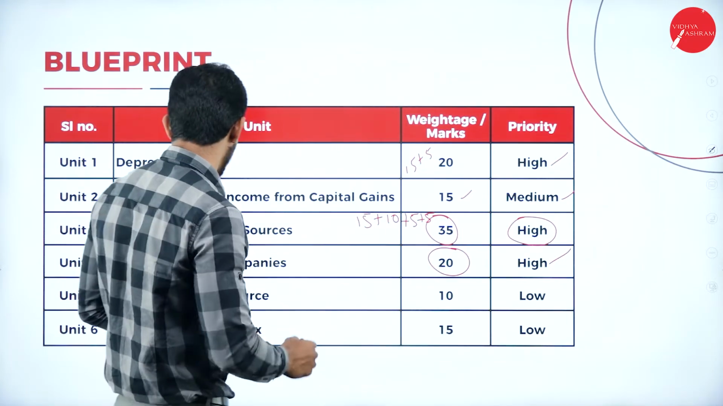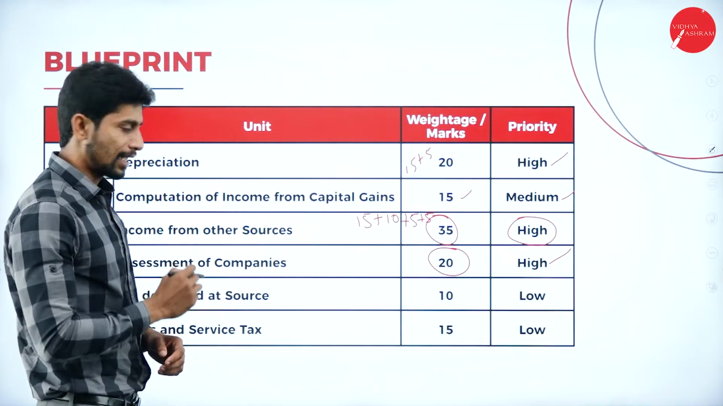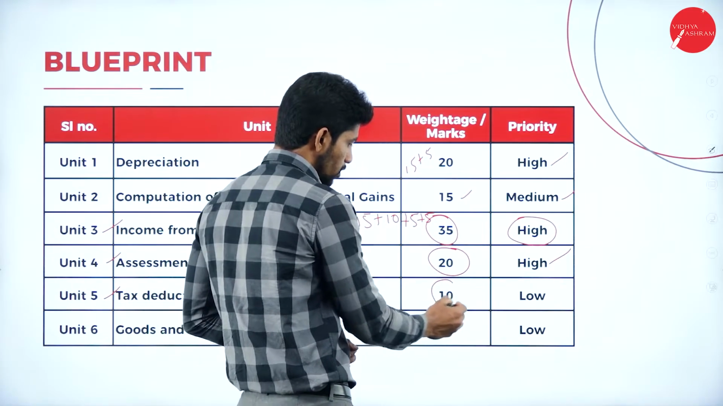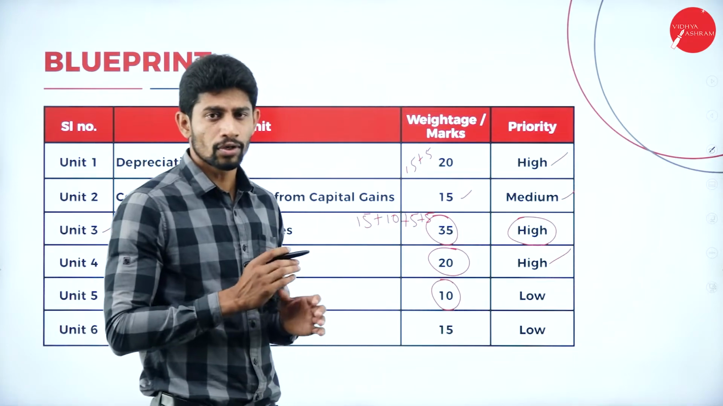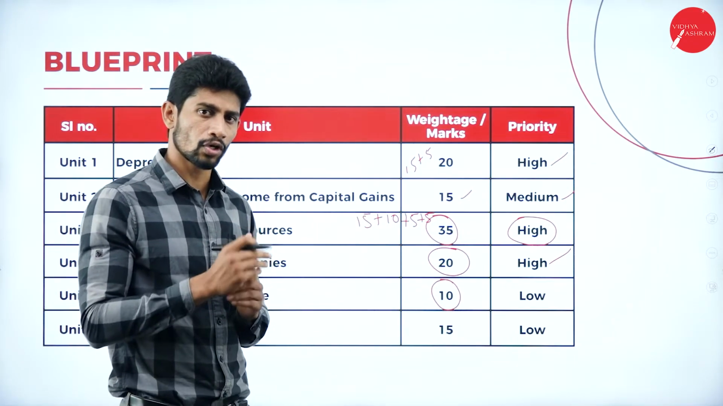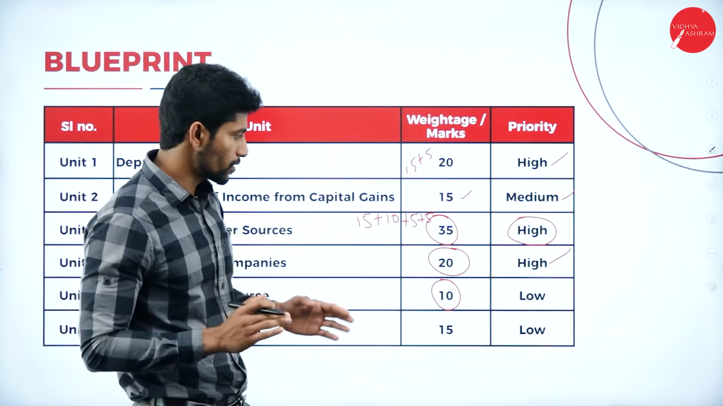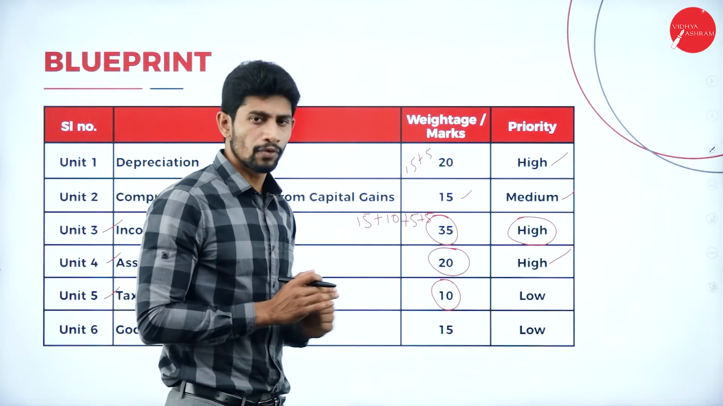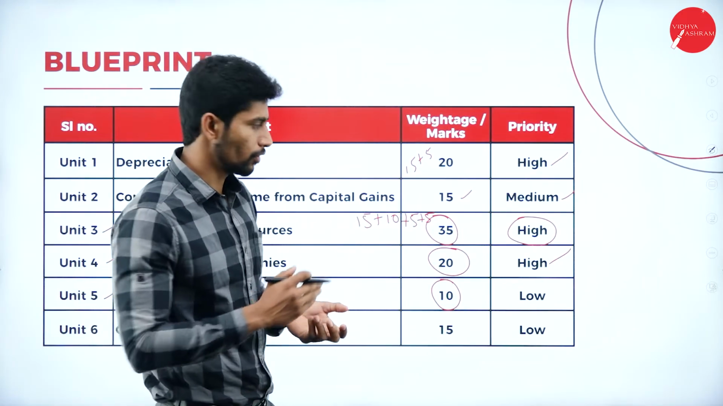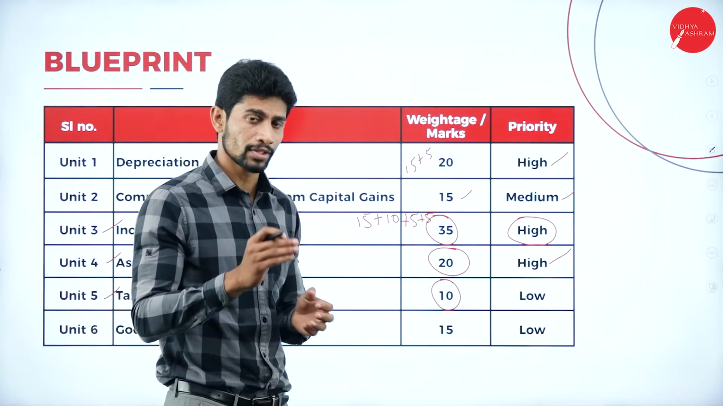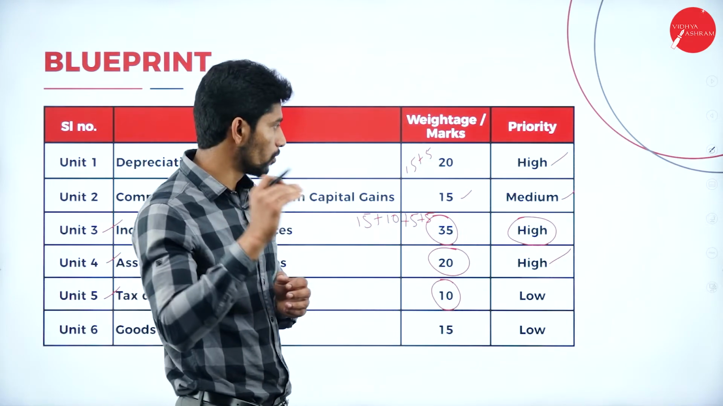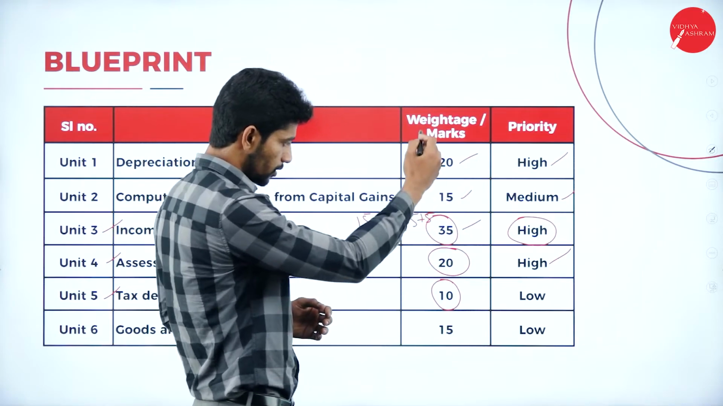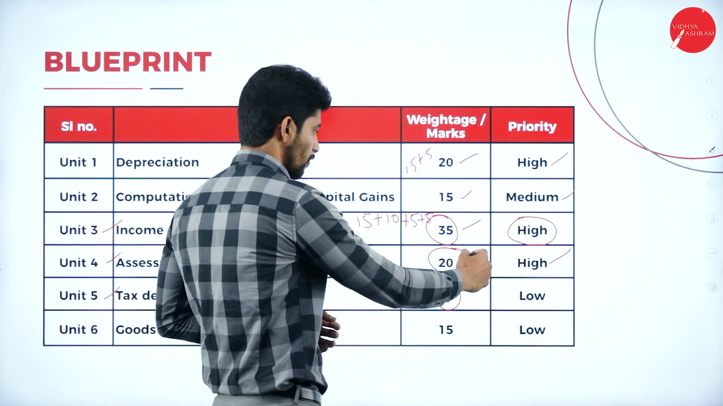And unit number 5, tax deducted at source. They will be asking questions for nearly 10 marks and you need not worry about this unit. Even if you do not study the unit, that's fine. If you concentrate more on unit number 3, unit number 1 and unit number 4, you'll be scoring very good marks, more than 75 marks, if you concentrate only on these 3 units.